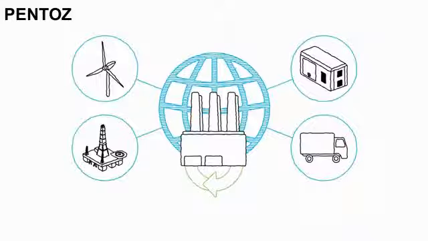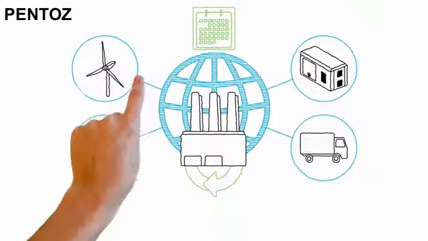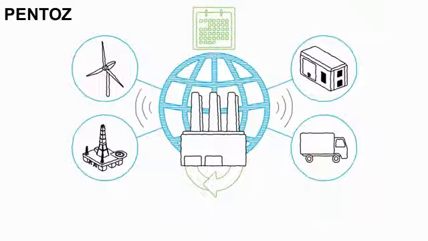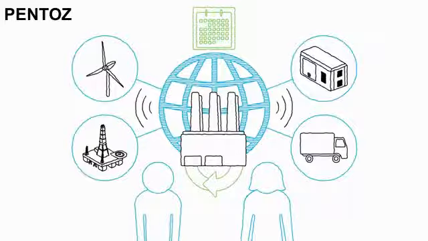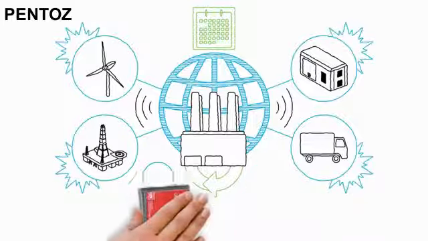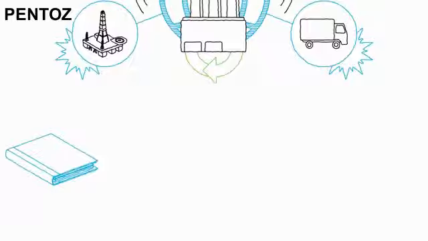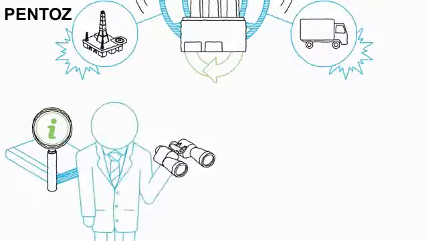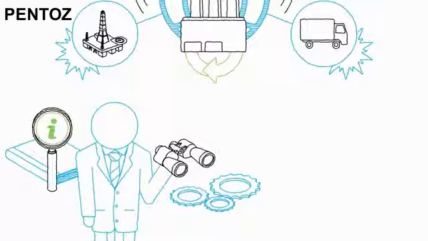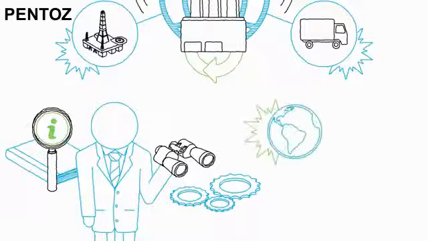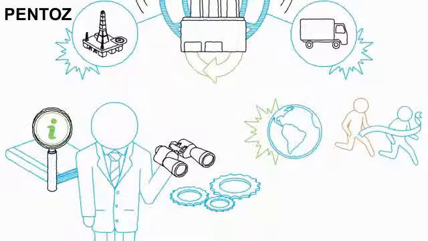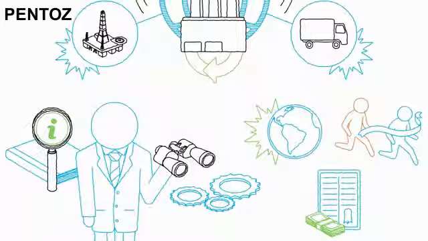IIoT is reshaping the industrial landscape and ushering in the next era of industrial innovation, one in which cyber-physical assets sense their world and report what they sense, both to each other and the humans who depend on them, and take action independently. By applying business intelligence and business analytics to the flood of data generated, business leaders can gain insights into their operations, allowing access to new markets, enhancing competitive advantage, and creating value for their stakeholders.